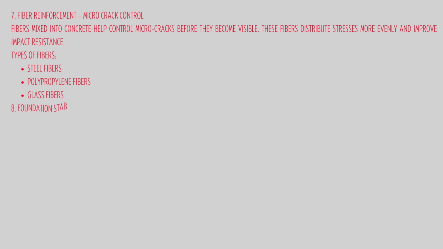7. Fiber reinforcement. Micro crack control. Fibers mixed into concrete help control microcracks before they become visible. These fibers distribute stresses more evenly and improve impact resistance. Types of fibers: steel fibers, polypropylene fibers, glass fibers.